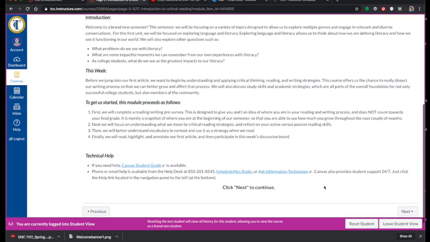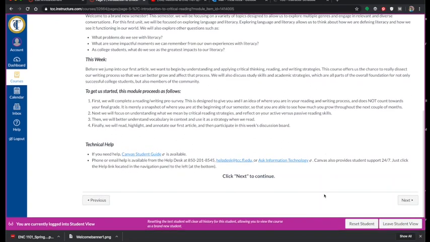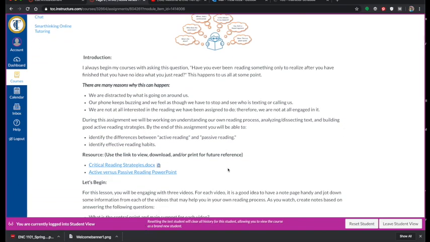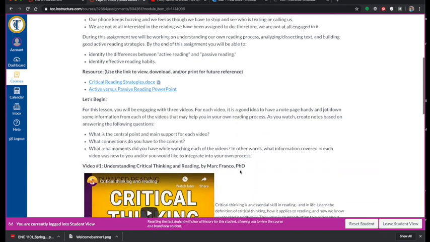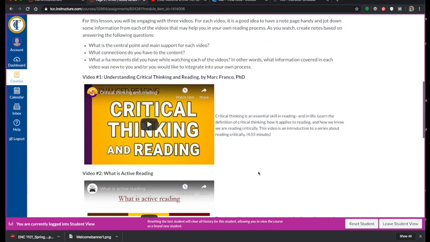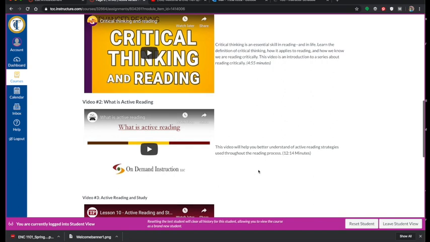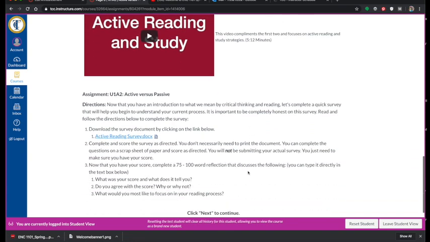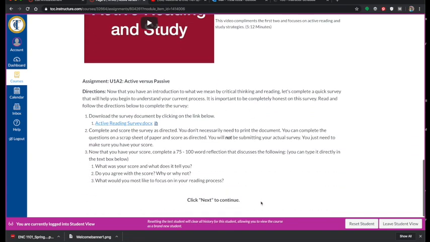So at this point, I feel like you have a really good understanding of kind of how this works. So I'm going to quickly go through, but you'll notice once again you have submit assignment. So this particular page is designed to walk you through the different lessons or pieces of instruction that you'll need to watch, and then the directions on what you need to submit.